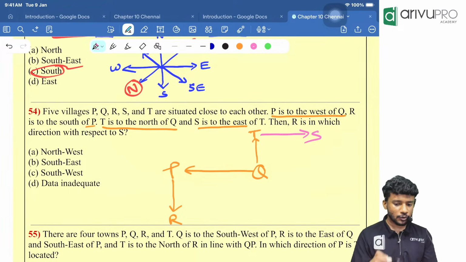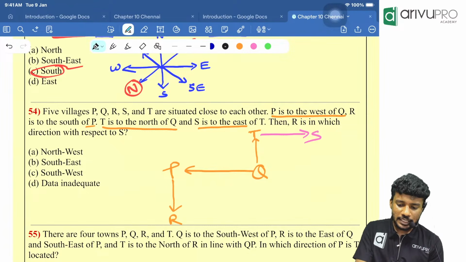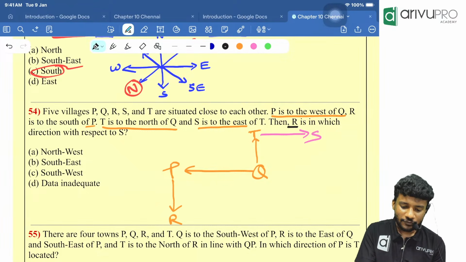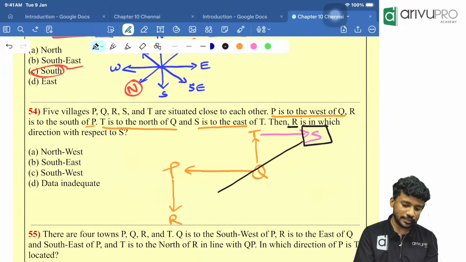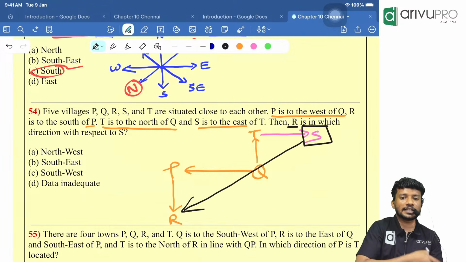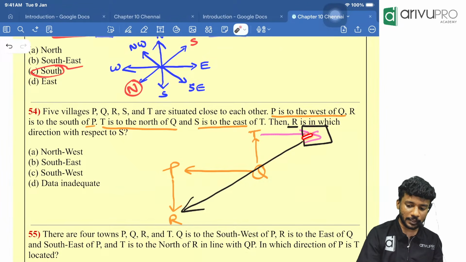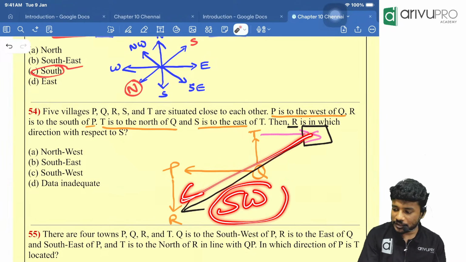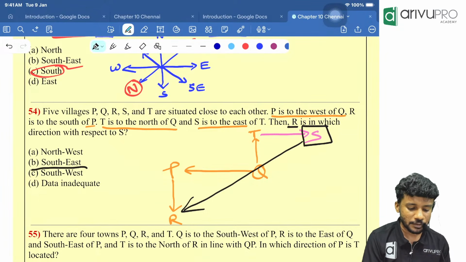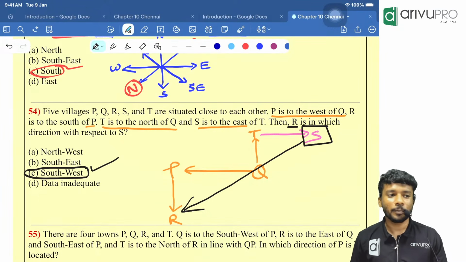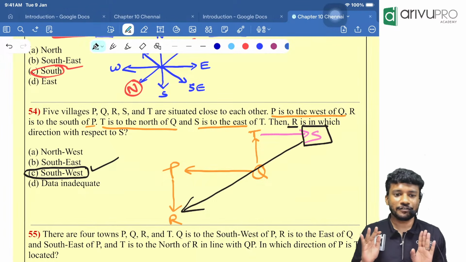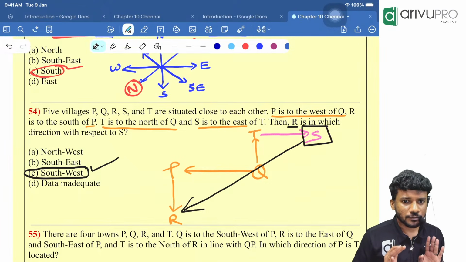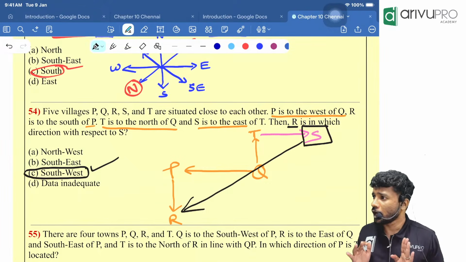Now the final question. Then R is in which direction with respect to S? So S is our point of view. With respect to S, R is in which direction? Which direction is this? This is called the southwest direction. Which option is the answer? C, Southwest. Draw one by one. Then accordingly, go with the reference.